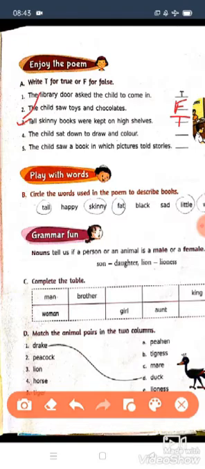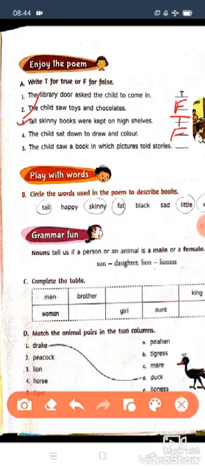The child sat down to draw and color. Children, did the child sit down to draw and color? Is the statement true or false? Obviously this statement is false, because the child sat down to read, not to draw and color. So the statement will be false, children.